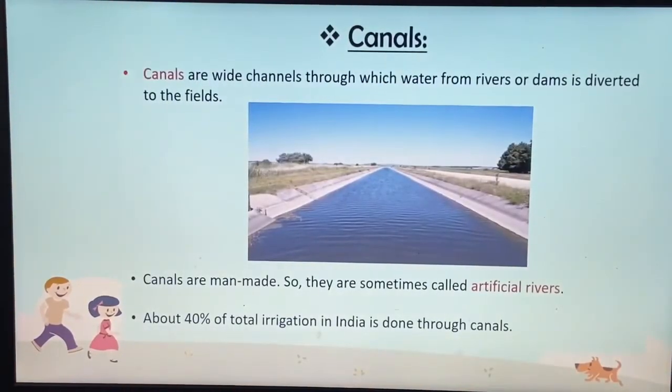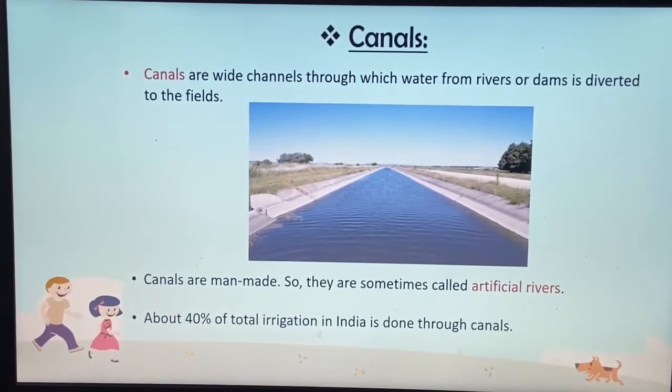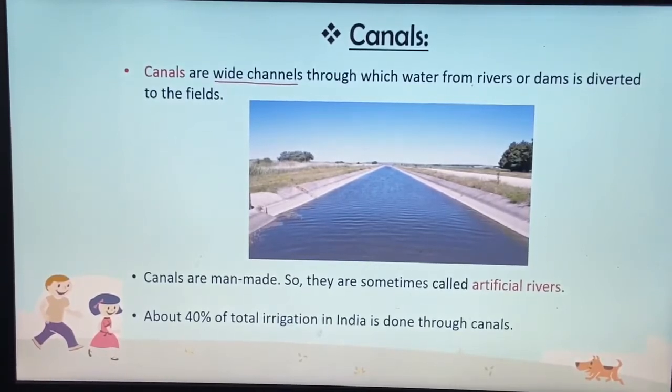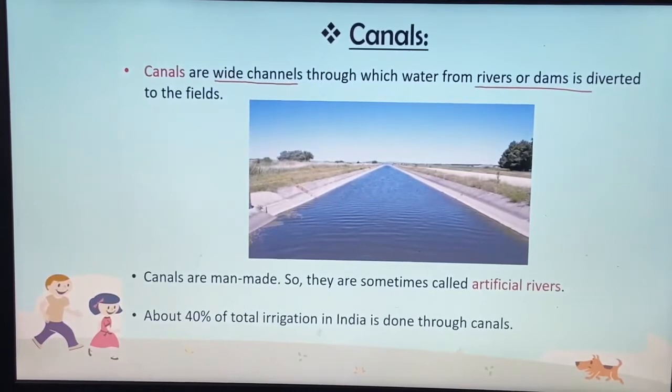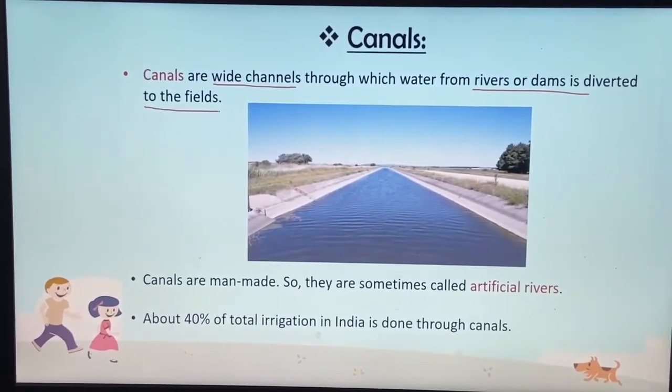Now let's talk about canals. Canals are wide channels through which the water from rivers or the dam is diverted to the fields. So these are wide channels, जिसके through जो water है from rivers और dam, नदियों और डैम से कहाँ divert किया जाता है? To the fields. फील्ड्स में वो divert करते हैं.